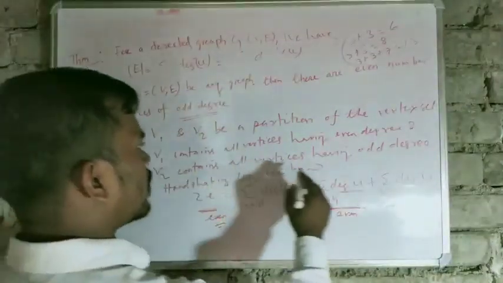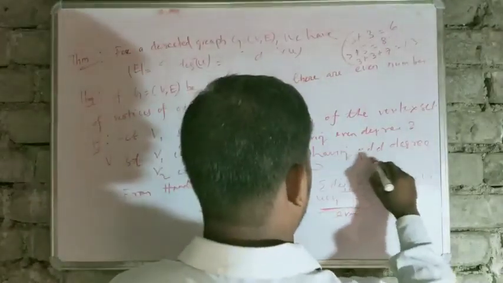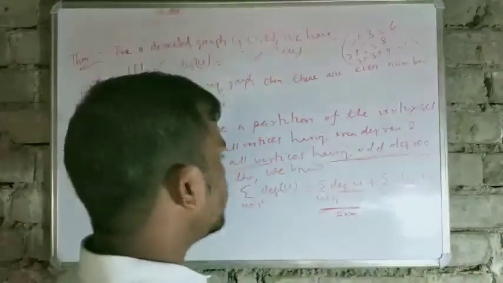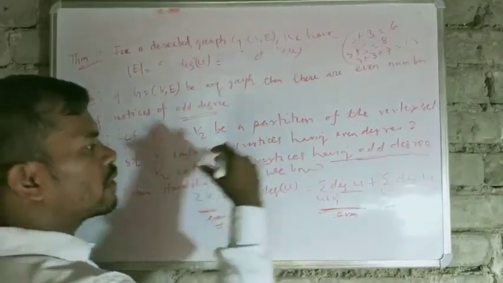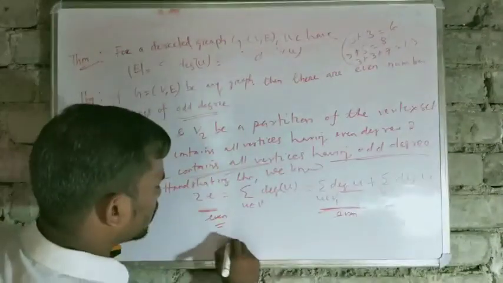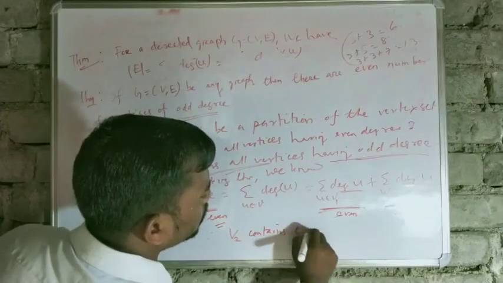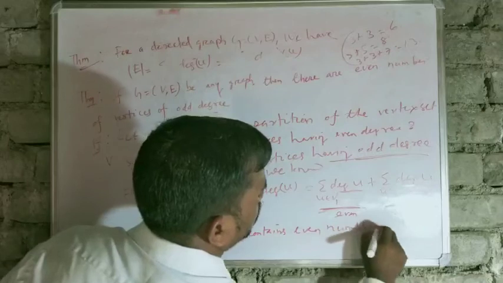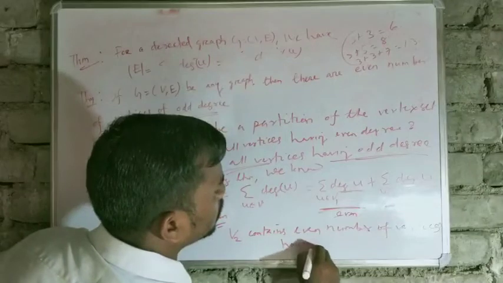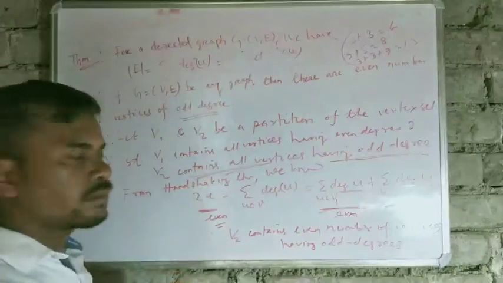That's why we can say that V2 is a set containing all vertices having odd degree. So we can conclude that V2 contains an even number of vertices having odd degree. Okay, that means V2 contains an even number of vertices having odd degrees. Now you got it.